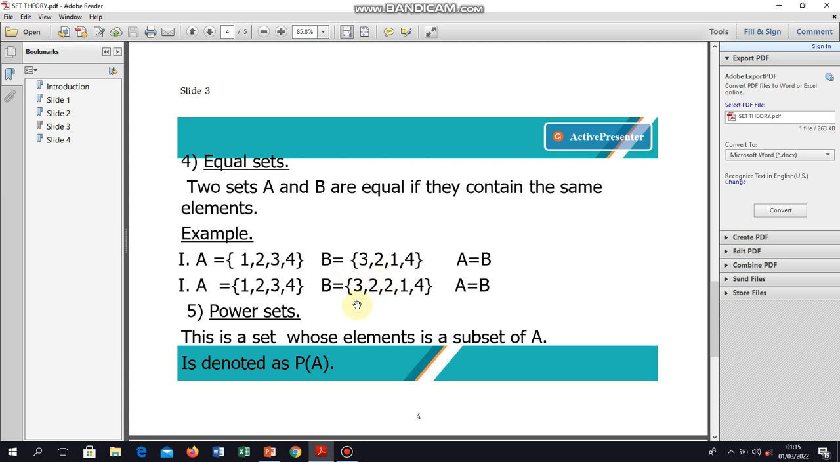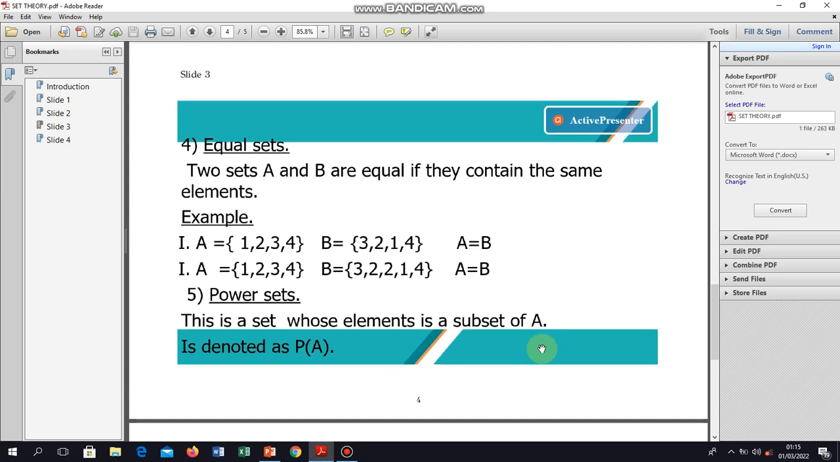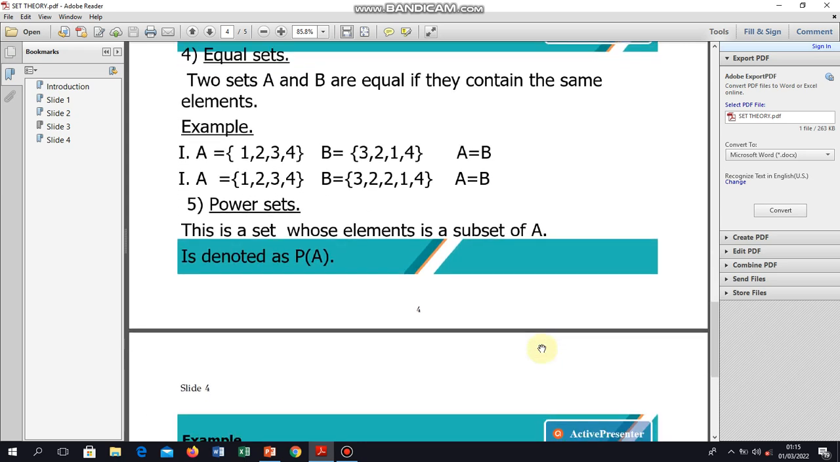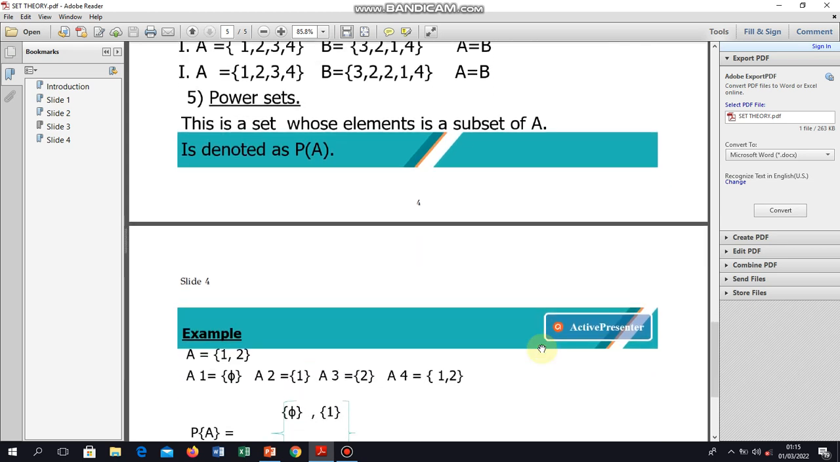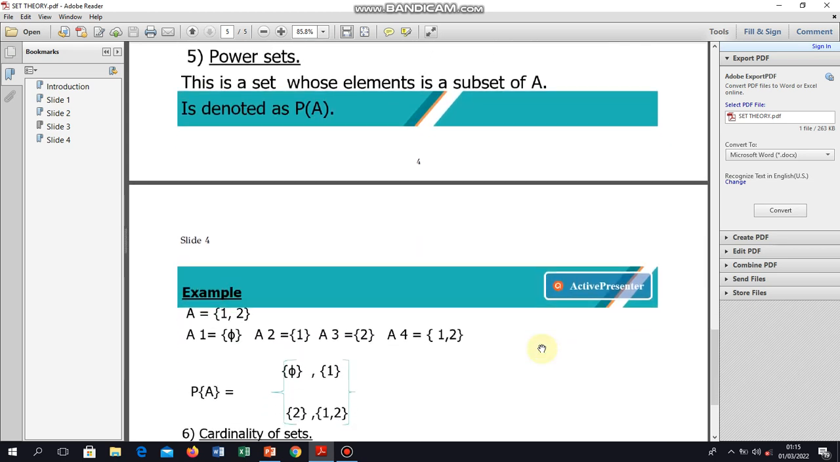Then number 5, I also want to check on power sets. These are sets whose elements are the subsets of A, and is denoted as P(A). Remember, A is a set. I've provided an example here, where A has got 1, 2.